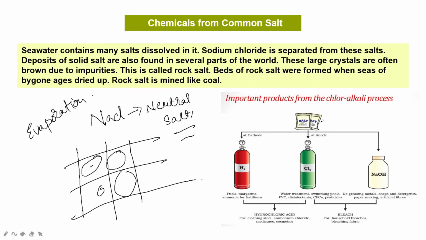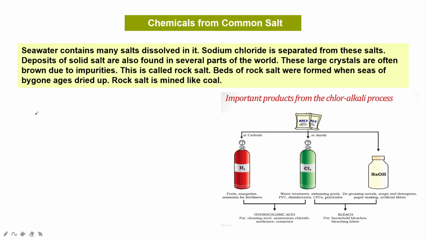So what is this chlor-alkali process? It is the electrolysis of a solution of sodium chloride. When electric current is passed through a concentrated aqueous solution of sodium chloride, this aqueous sodium chloride is called brine.